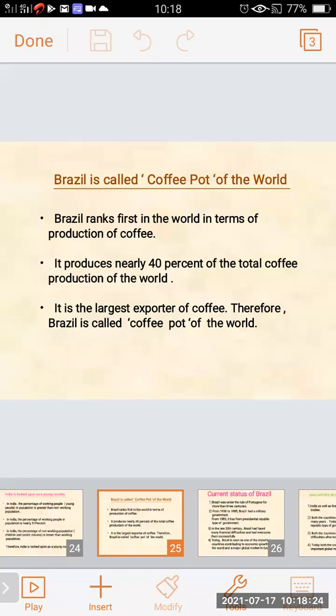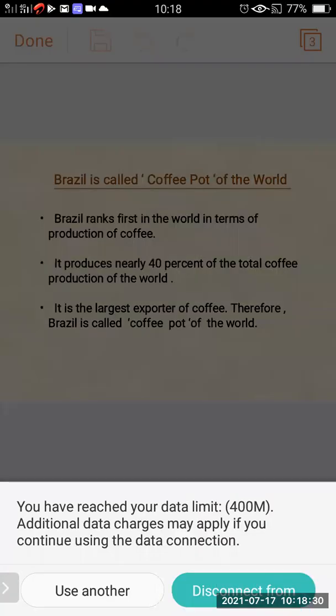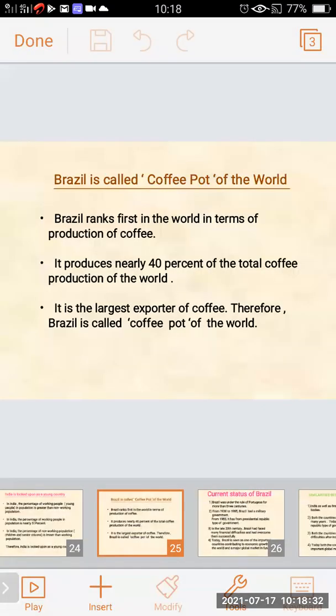Brazil is called the coffee pot of the world. Brazil ranked first in the world in terms of production of coffee.